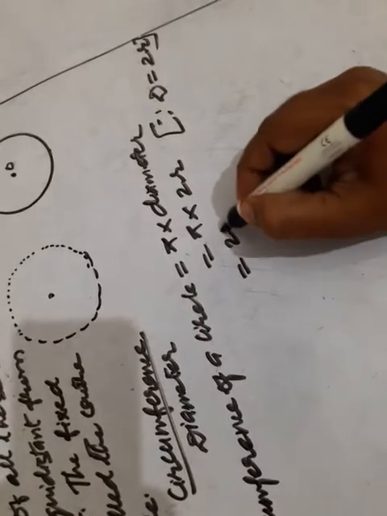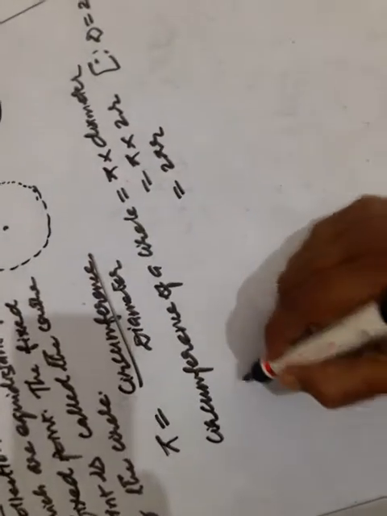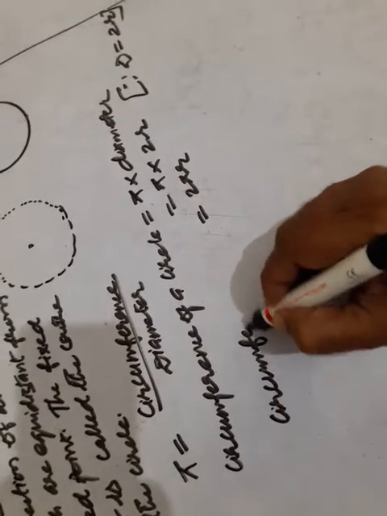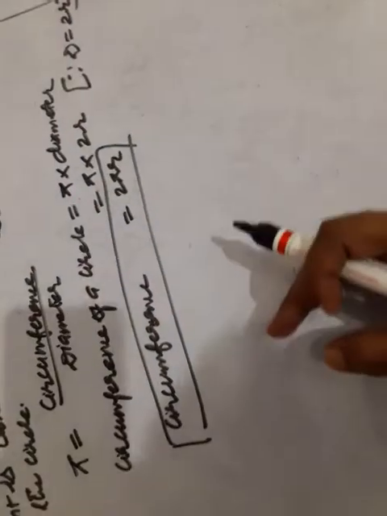This implies that we can write 2 pi r. This is called the circumference. So circumference equals 2 pi r. Circumference of the circle is sometimes known as the perimeter also.